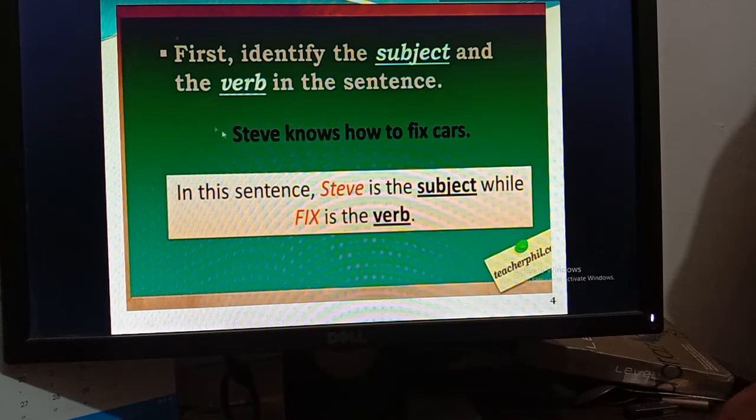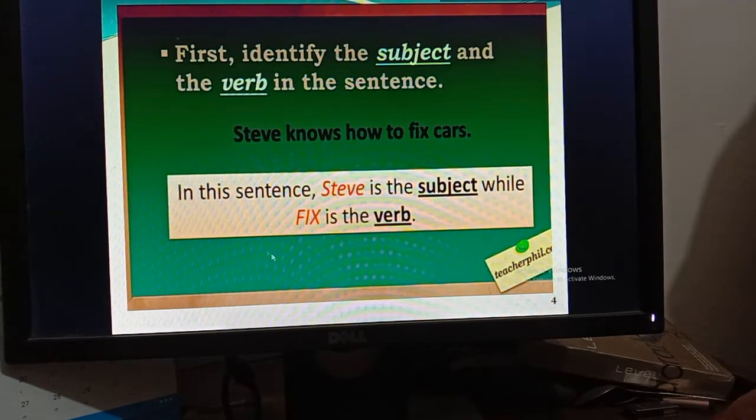In this part you can see, Steve knows how to fix cars. Here Steve is the naming part. The sentence is about this person Steve, that's why this is the subject. And after that you can see knows, so knows is showing the action, that's why knows is the verb. Here it is written, in this sentence Steve is the subject while fix is the verb.